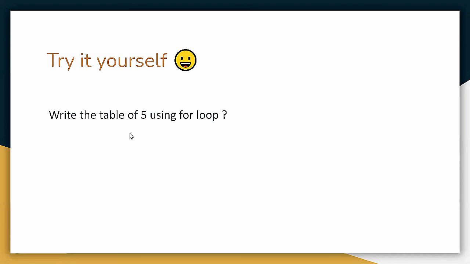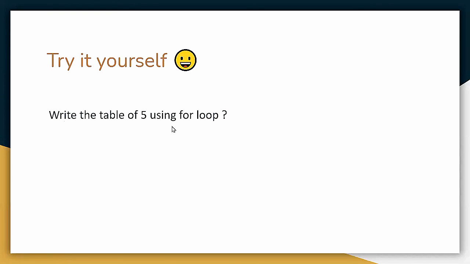Now we are pretty sure what a for loop is, what the test expression is, what the update expression is, how we initialize the variable, and what should be put in the body of the loop. So now you are able to do this yourself: write the table of 5 using a for loop.